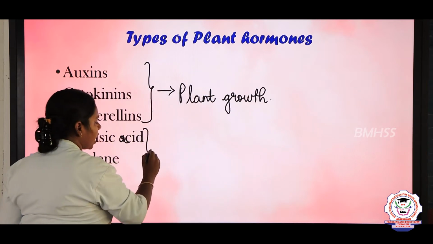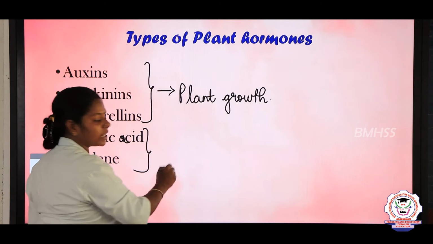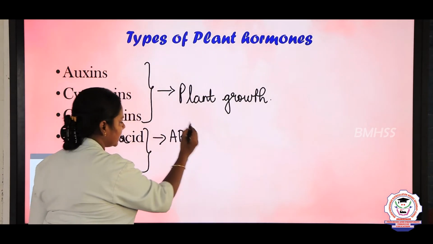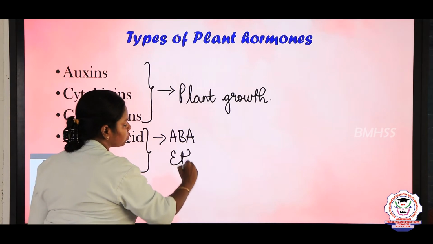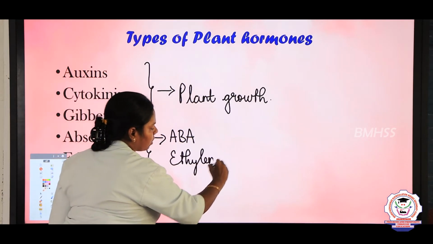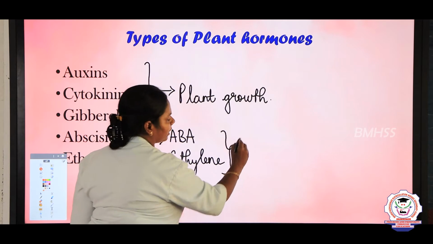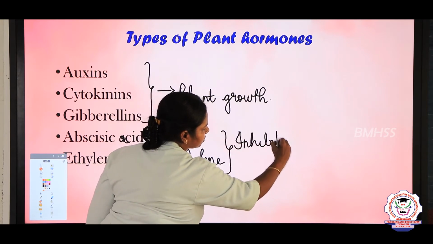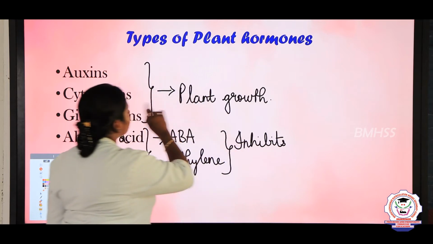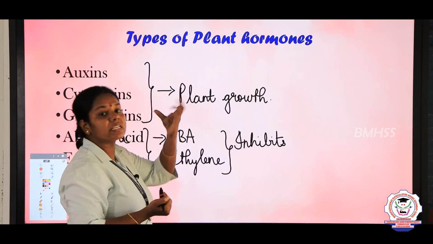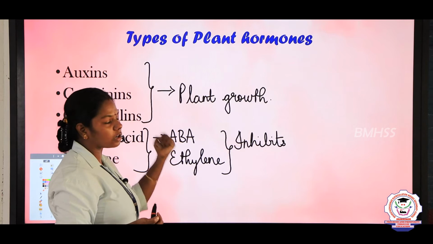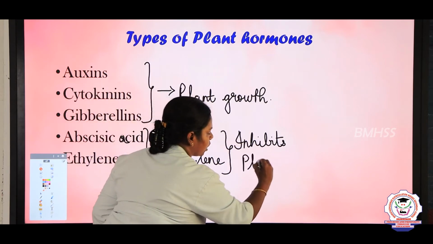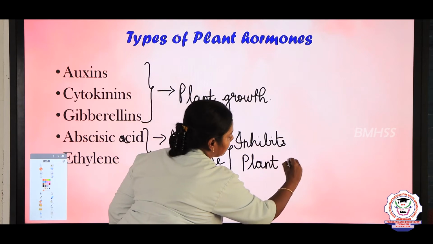Likewise, the next 2 hormones, abscisic acid, in short written as ABA, and ethylene, inhibit the plant growth. What do you mean by inhibits, children? Inhibits means stops. One more question can be asked from this: what are the hormones that induce plant growth, and what are the hormones that inhibit plant growth? These last 2 hormones inhibit the plant growth.